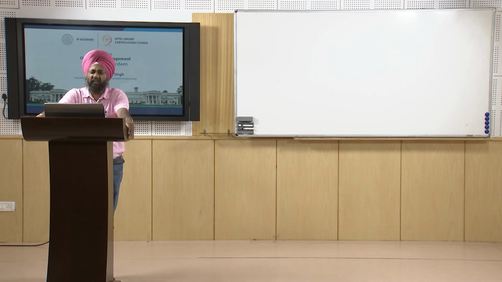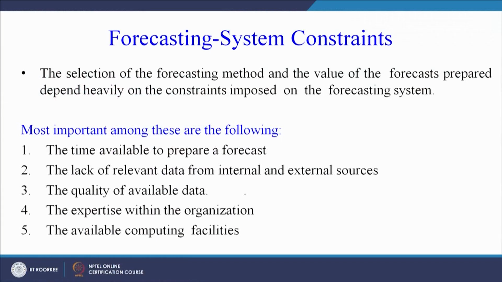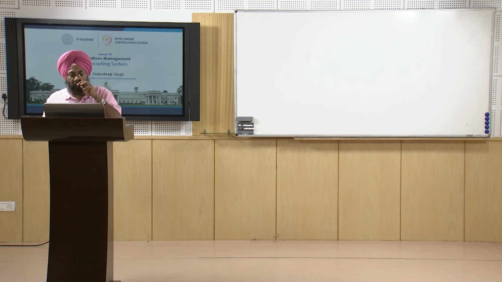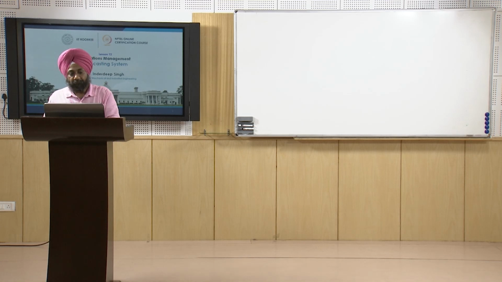Now, what are the constraints? Already all of you know, I have tried to explain the constraints. The most important constraints are the time available to prepare a forecast, the lack of relevant data from internal and external sources, the quality of available data, the expertise within the organization, and the available computing facilities. So, there can be limitations or constraints on account of all these points listed on the screen, which may not augur well for the accurate forecasting of demand.